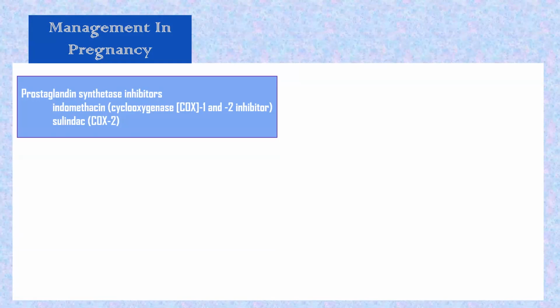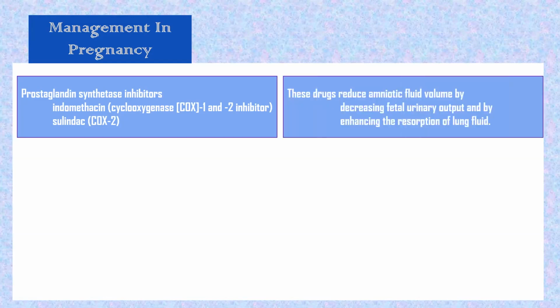Indomethacin. Yes. Prostaglandin synthetase inhibitors, which include indomethacin, a cyclooxygenase 1 and 2 inhibitor, and Sulindac, which is a cyclooxygenase 2 inhibitor. Okay, these two drugs are there. Let us see now. How do these drugs reduce amniotic fluid volume? By decreasing fetal urinary output and by enhancing the resorption of lung fluid.